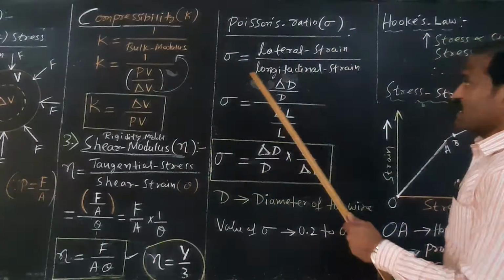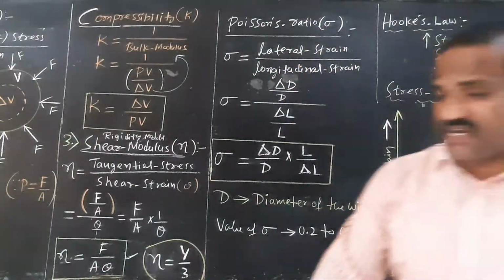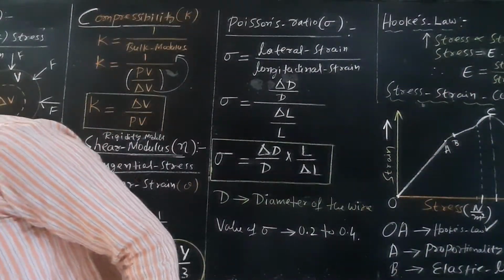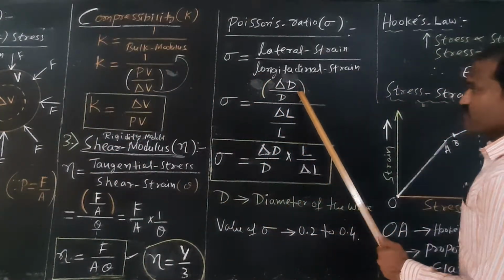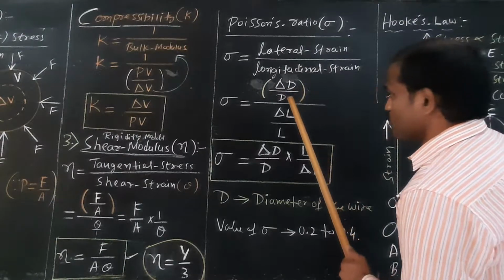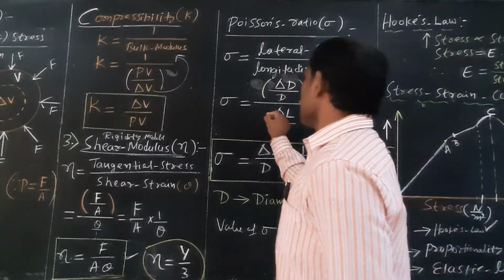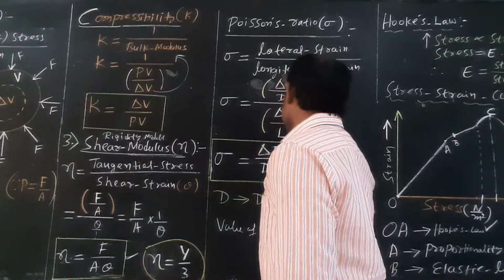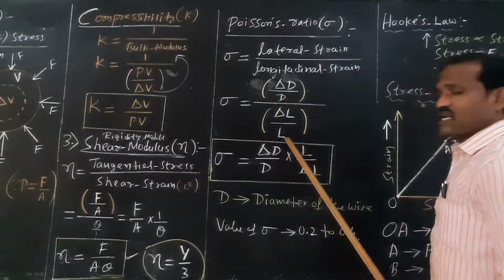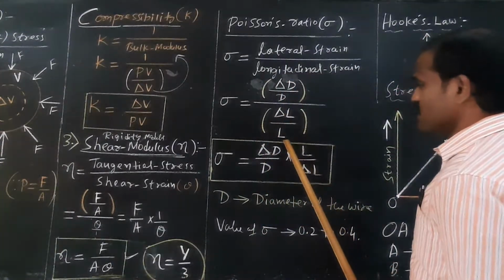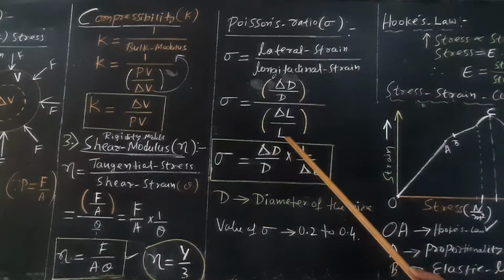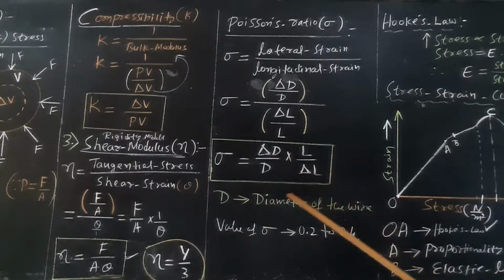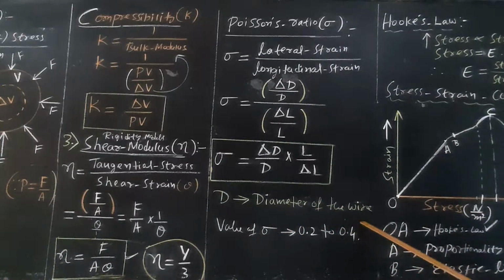Then what do you mean by lateral strain? Lateral strain is defined as the ratio of change in diameter, delta D, to the original diameter D of the wire. And longitudinal strain is change in length by original length. Simplifying, you get delta D by D, times the reciprocal, L by delta L.